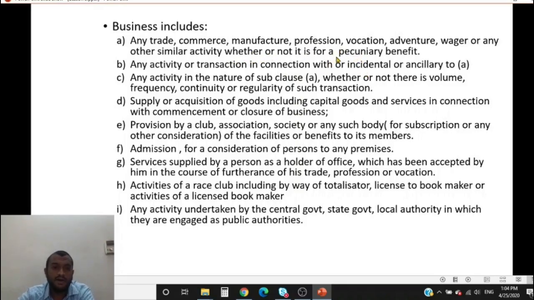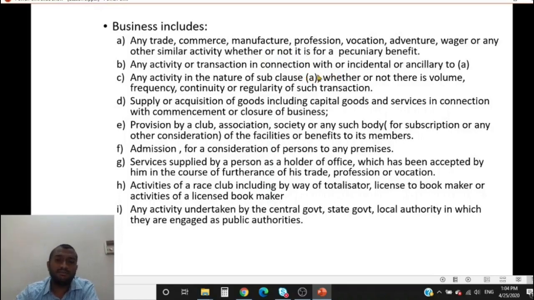Pecuniary means monetary. Any activity or transaction in connection with, or incidental or ancillary to, it. So I'm carrying on the business of manufacture of, let us say, some iron metal. In the process of manufacture, there will be a lot of scrap generated.